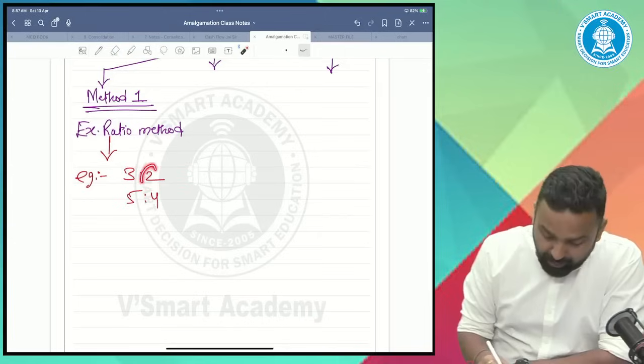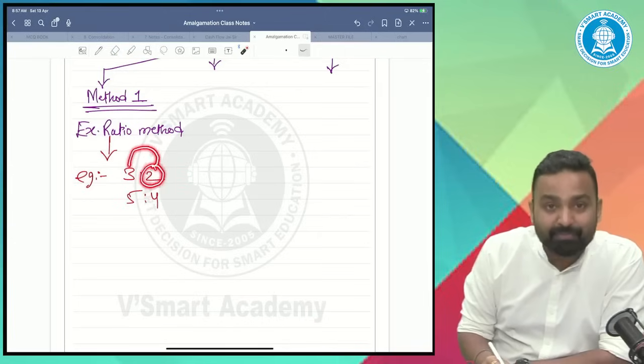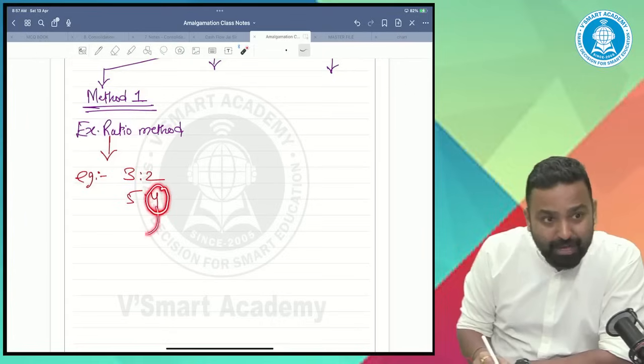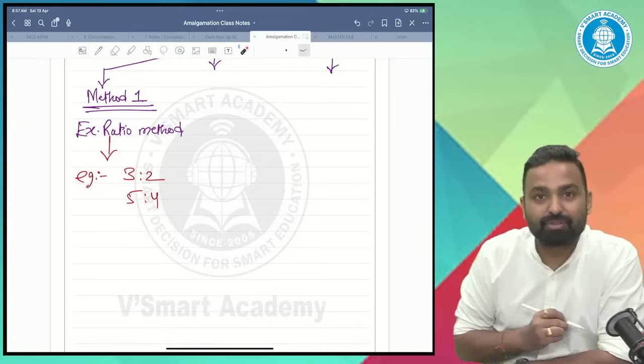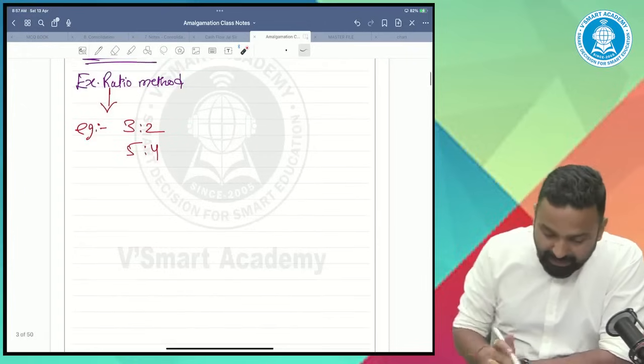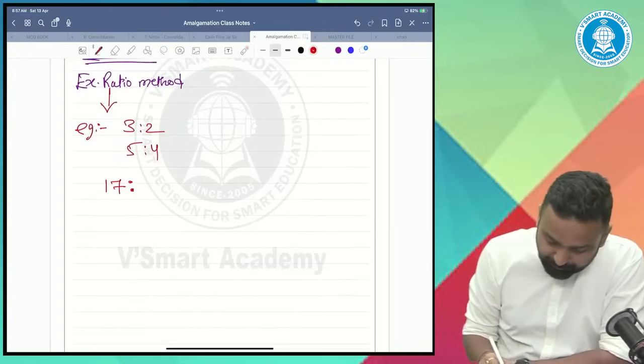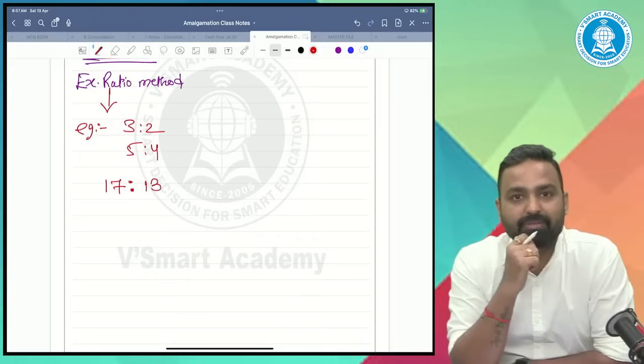Okay. For every 2 shares, I will give them 3 shares. For every 4 shares, I will give them 5 shares. You have to do it like this. Tell me in the chat or in the audio, what is the meaning of this?